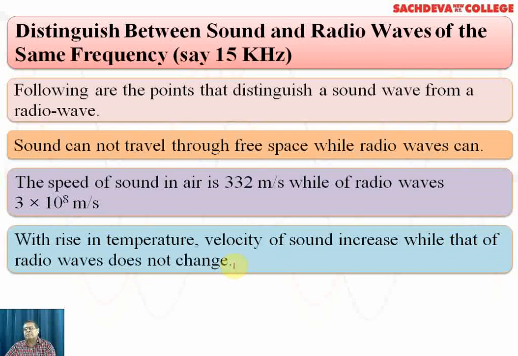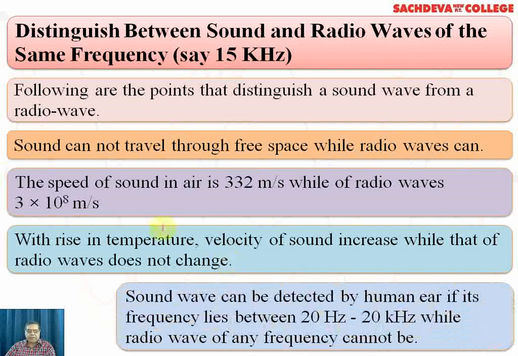Radio waves are normally transverse and they move in the form of crest and trough, whereas sound waves move in the form of compression and rarefactions. The effect of temperature on the velocity of sound is Vt over V naught equals square root of T over T naught, that is, velocity is directly proportional to the square root of absolute temperature. However, pressure has no effect on the velocity of sound.